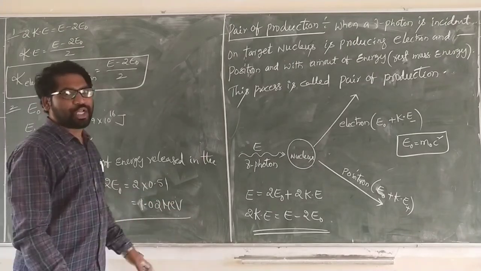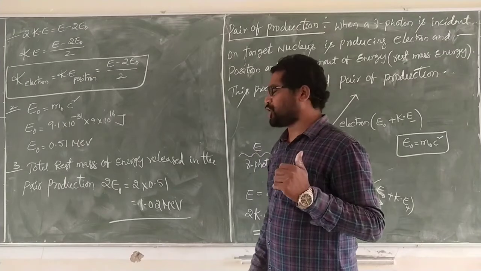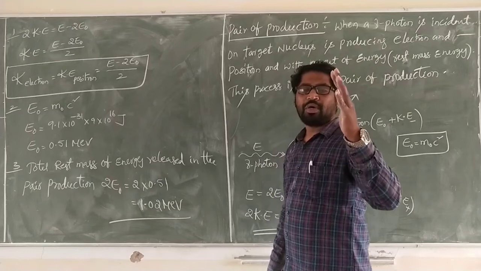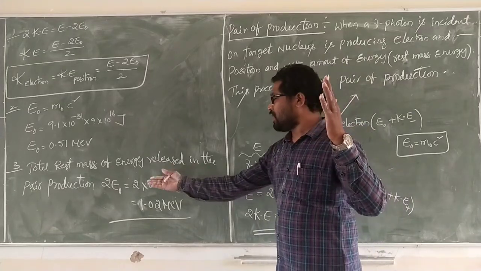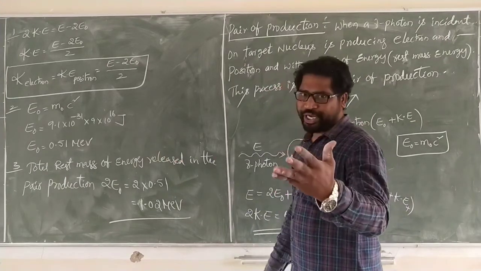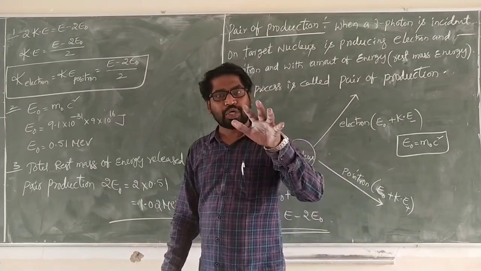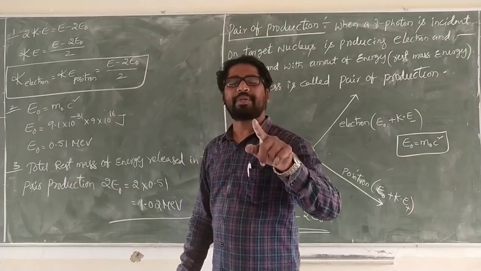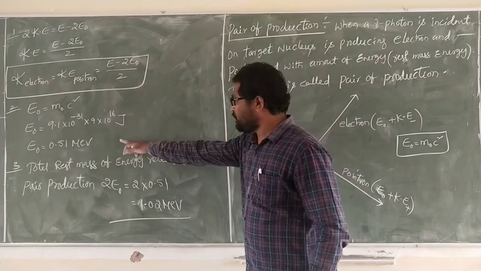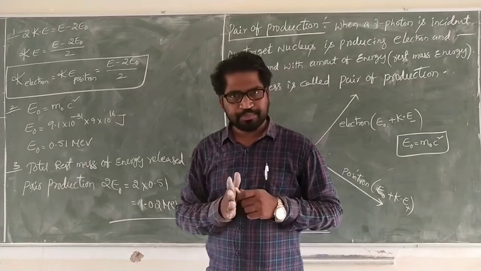Remember this value. This value is repeated in a number of problems, in binding energy and also nuclear energy problems. In nuclear energy problems we want the total rest mass energy in pair production. We need 1.02. This is a very important value. So if asked what is the total energy released in pair production, it is 1.02, not 0.51. This is about pair production.